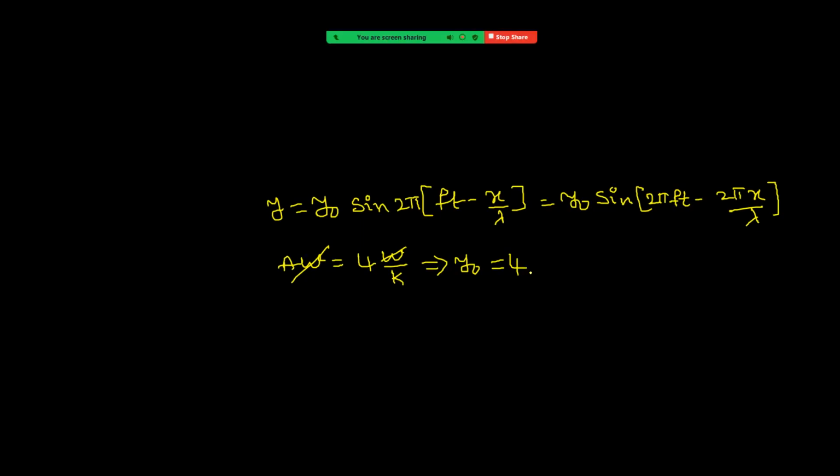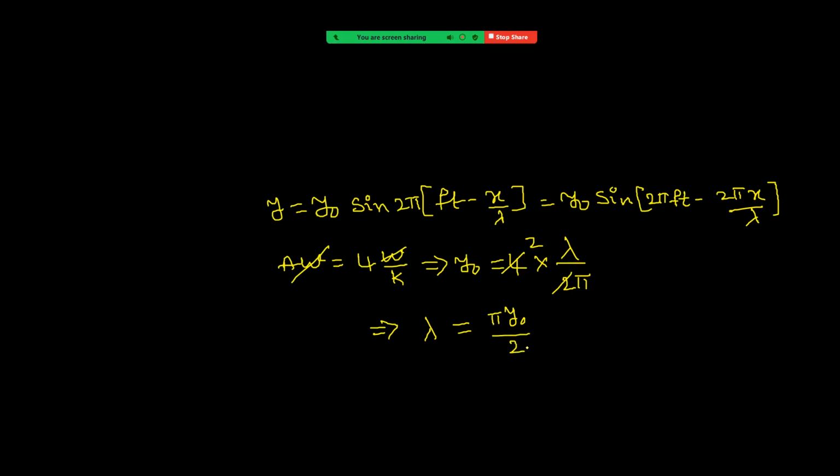So in the place of k the value is now 2 pi by lambda. It is 2 pi by lambda, right? So from this, see what we get. The 2 here, 2 times. Therefore lambda equal to pi y naught by 2.